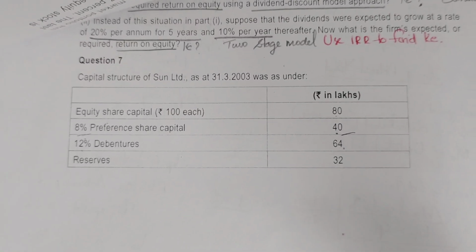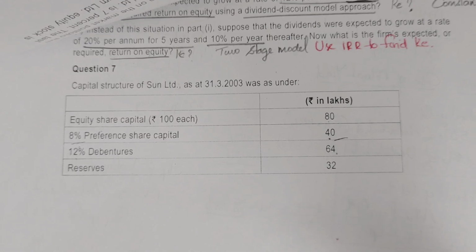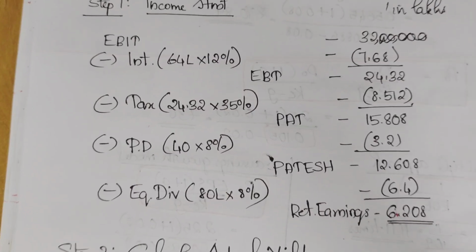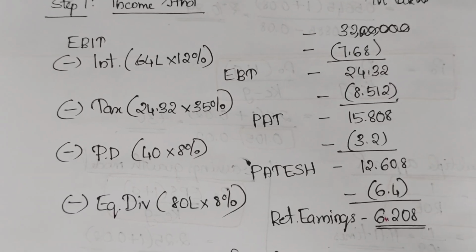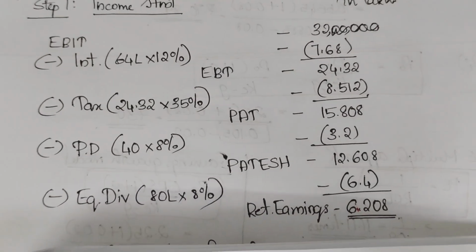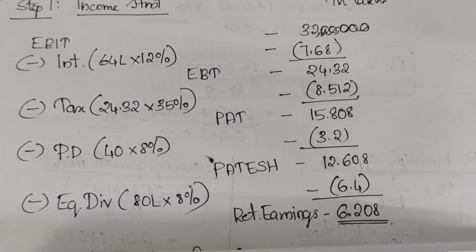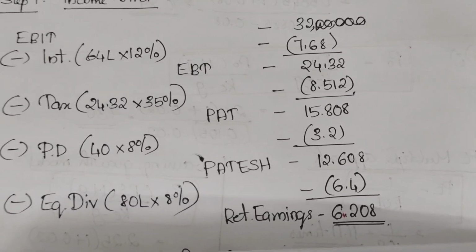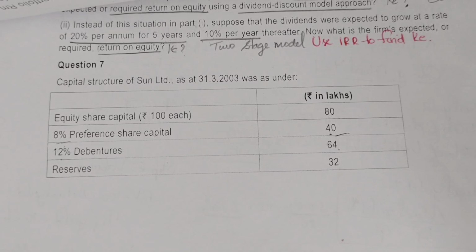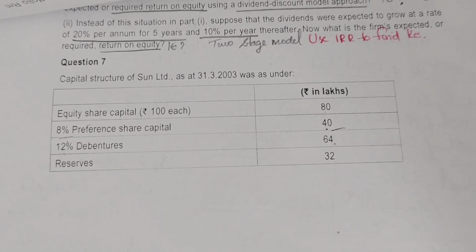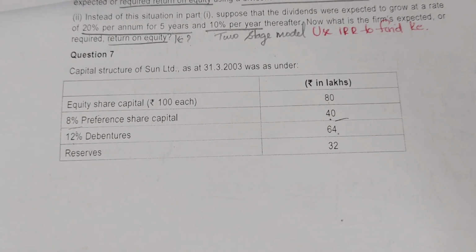Interest is how much? 12% debentures, 64 lakhs. So 64 into 12%, 7.68 is the interest. So you get the earnings before tax. So earnings before tax, 35% is tax. So you get the profit after tax. Profit after tax, in the first preference dividend minus ചെയ്യുക. Preference capital എത്രയാണ്? 40. 40ൻ്റെ 8% preference dividend minus ചെയ്ത് കഴിയുമ്പോൾ you get the profit attributable to equity shareholders.